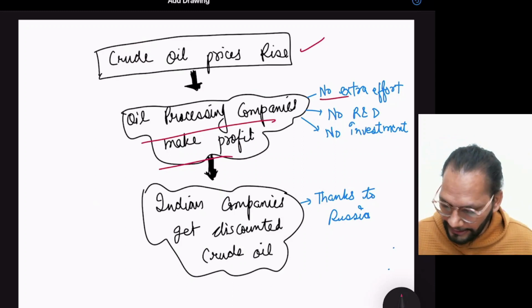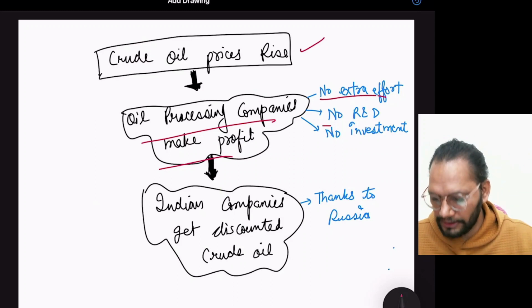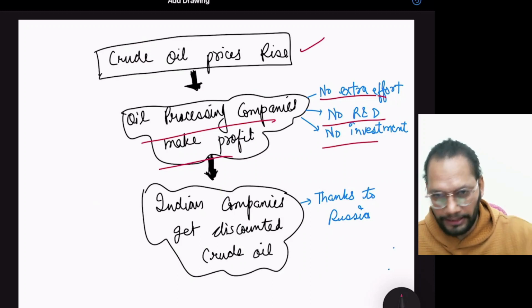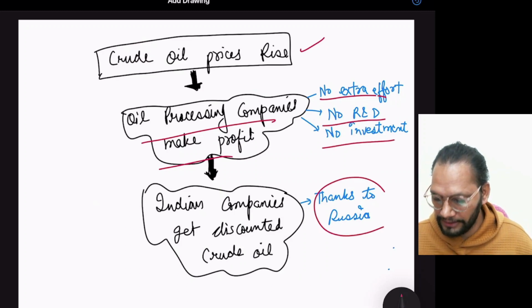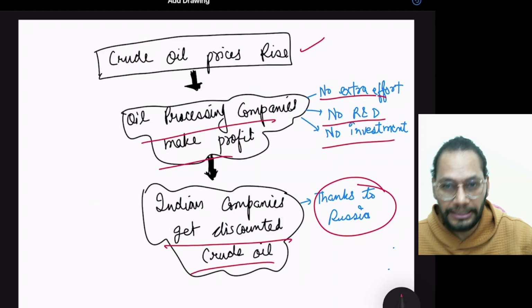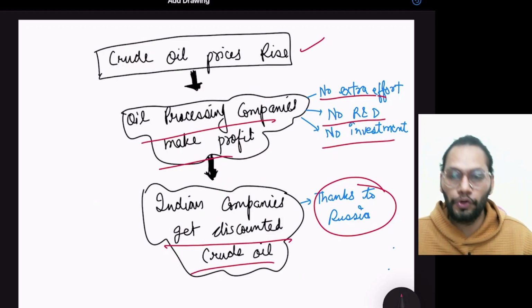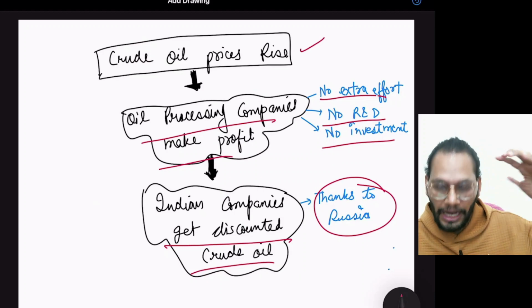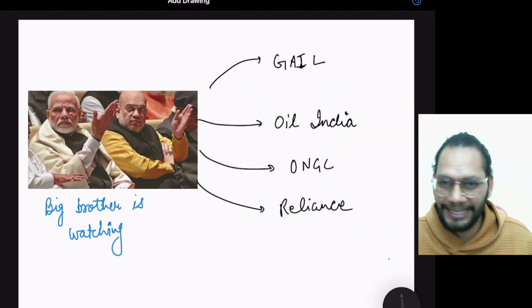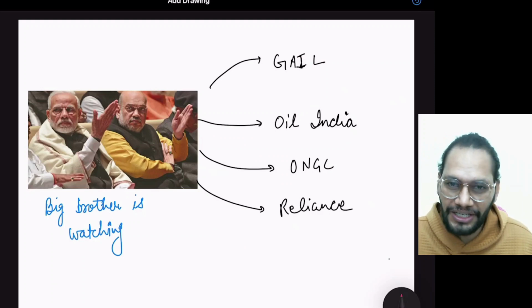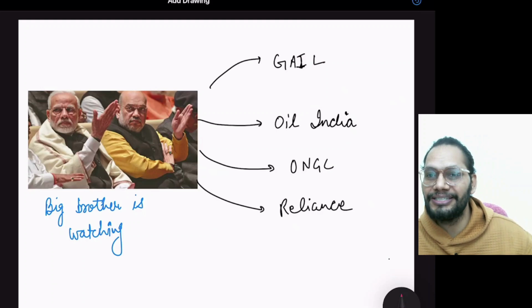So they did not put in any extra effort. They did not do any R&D. They did not do any sort of extra investment. And thanks to Russia, because we were getting crude oil at discounts, the government will come into the picture and say, no, it cannot go like that. You are making huge profits. We also need money, because in the Russia-Ukraine war, inflation is very high.